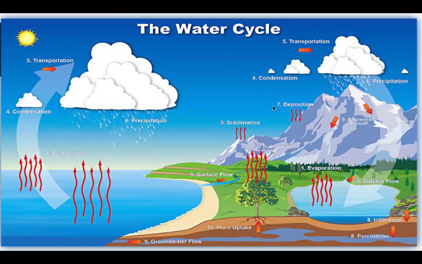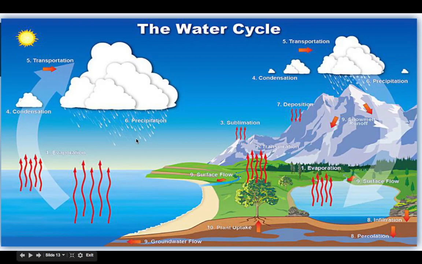So here's our water cycle picture, right? We have evaporation occurring here, evaporation occurring here. Here we see something, it's kind of hard to read, but it says transpiration. That's essentially the evaporation of water out of a tree. Sublimation is the change from ice to water vapor. So all of these arrows that point up mean that we have water going to water vapor or ice going to water vapor, and that water vapor is in the atmosphere.